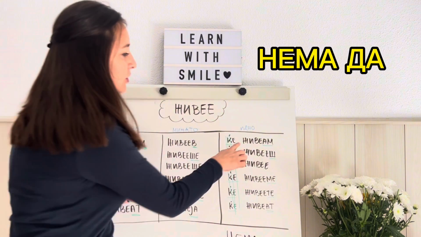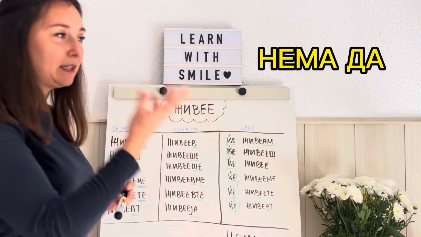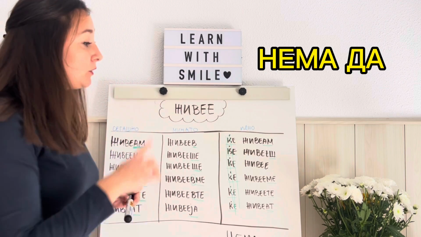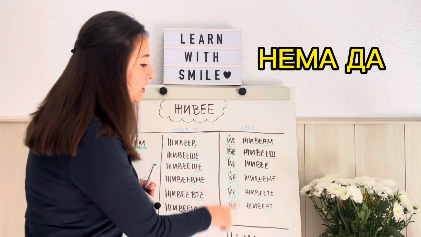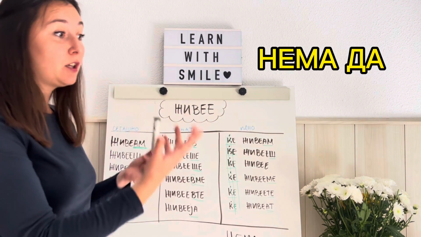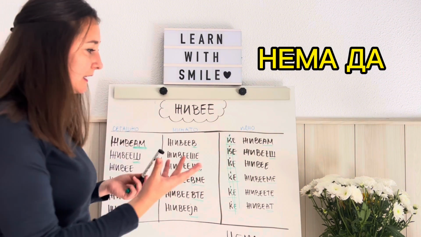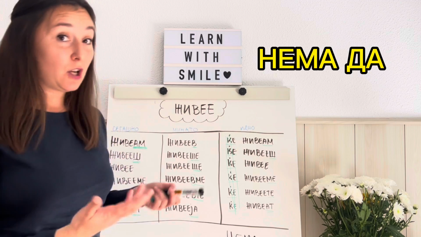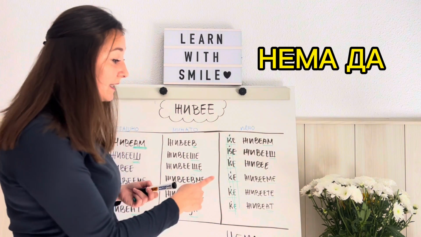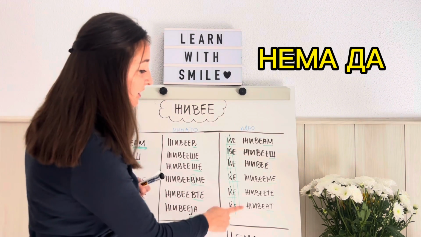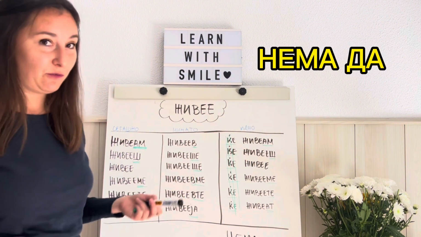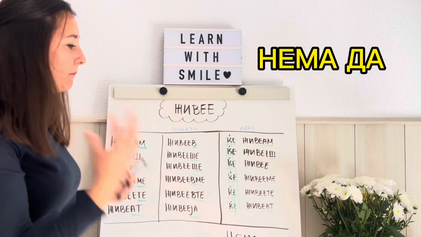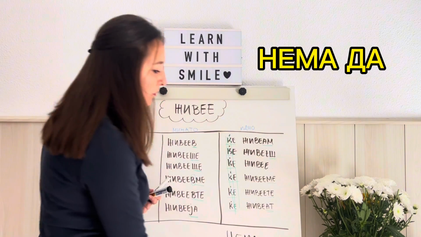Нема да живеам. I will not live. Нема да живееш. You will not live. Нема да живее. He will not live. She will not live. It will not live. Нема да живееме. We will not live. Нема да живеете. You will not live. Нема да живеат. They will not live. It's possible to say не ќе живеам, не ќе живееш, but more often we use this form, нема да.